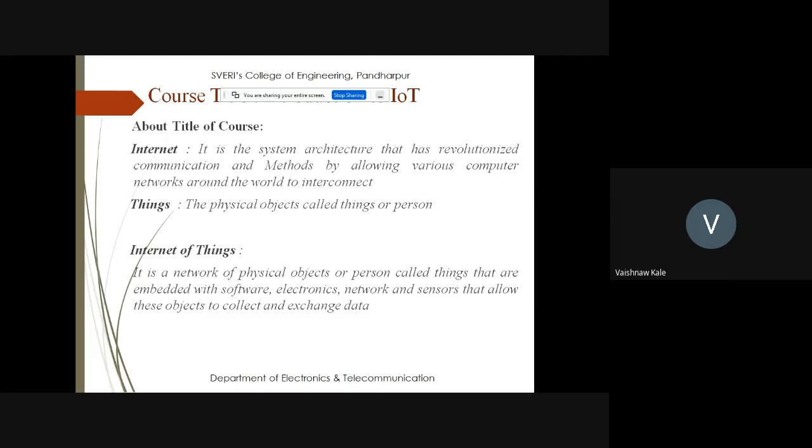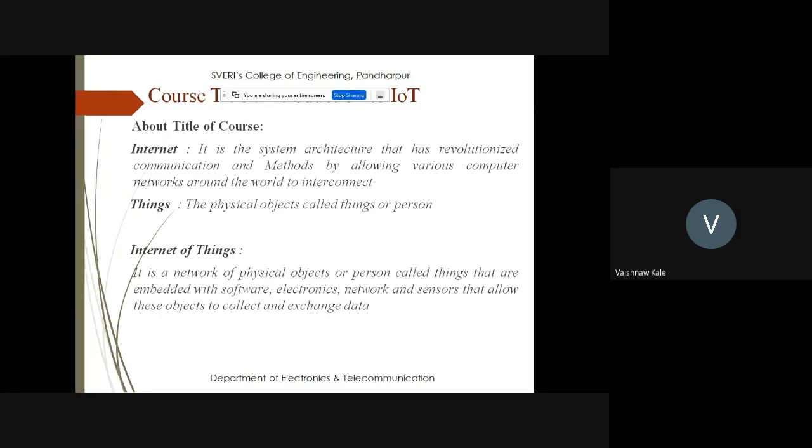IoT is a very important and a very nice topic in which a number of projects can also be utilized. So in the last lecture, we have already seen what is Internet of Things.